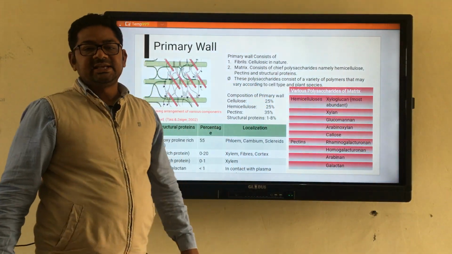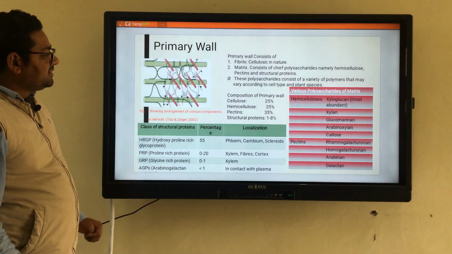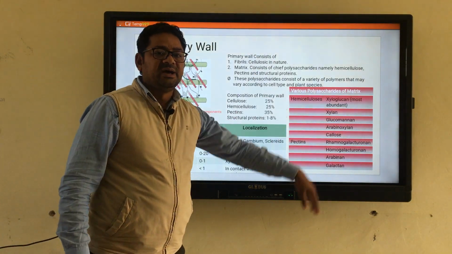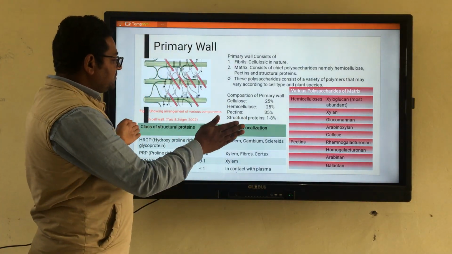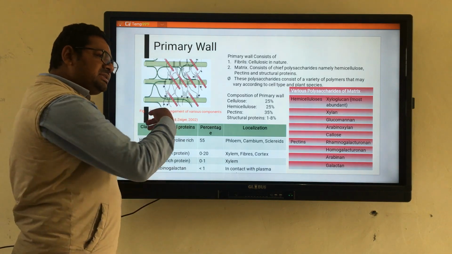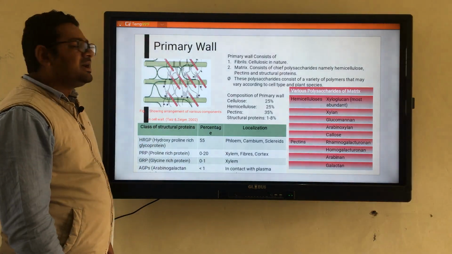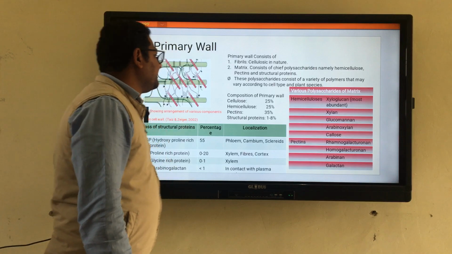In some cases you will find the amount of hemicellulose is high as compared to this. Okay, so this data varies with the plant species and the cell type.